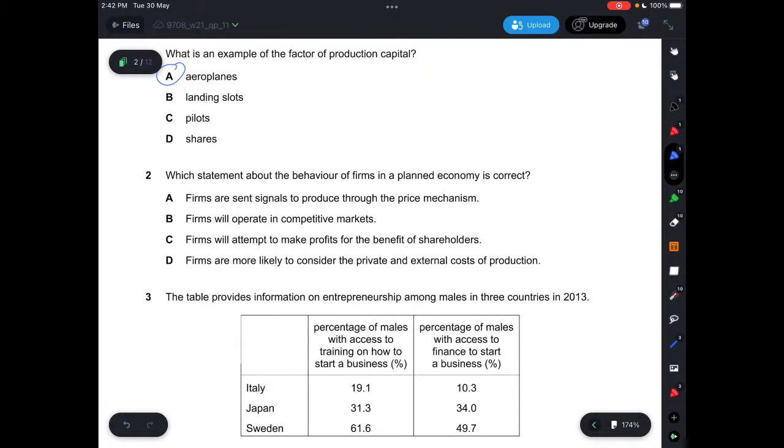Question 2, which statement about the behavior of firms in a planned economy is correct? So let's see which one would be part of the planned economy. A, it says firms are sent signals to produce through the price mechanism. This is under market economy or mixed economy. B, it says firms will operate in competitive markets. This is the same, under market or mixed economy. And C, it says firms will attempt to make profits for the benefit of shareholders, which is also under market or mixed economy. And D, it says firms are more likely to consider private external cost production. This one would be under planned economy.